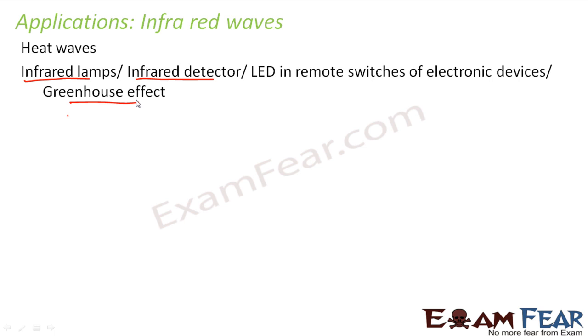Now if I say that infrared waves are generated by any hot object, does that mean that if you heat an object purposely, only then it will generate infrared waves? It is not like that. Depending upon the temperature of an object, every object generates infrared waves. For example, consider fire. Fire is extremely hot, so you can see visible light coming out of it. We can see the light, right?